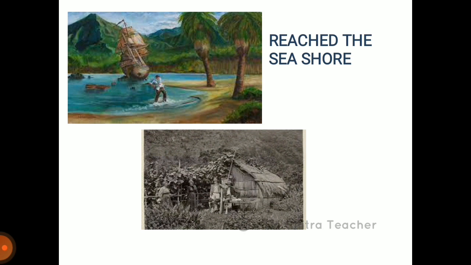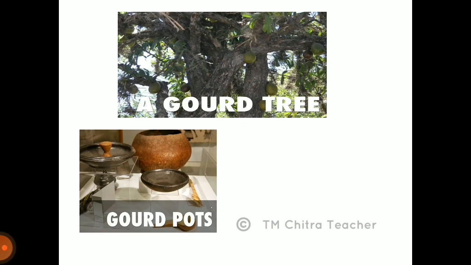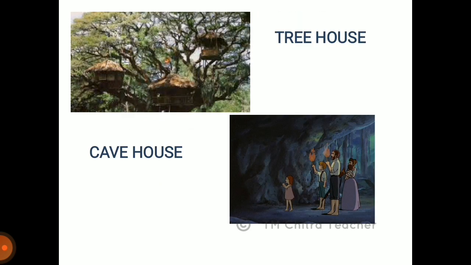Then we can find a house, a tent house, and how it is constructed. Then this is a gourd tree. It is a fruit with a hard skin, and they have made utensils out of it. So it's a gourd tree. Next we can find the tree house as well as a cave house.